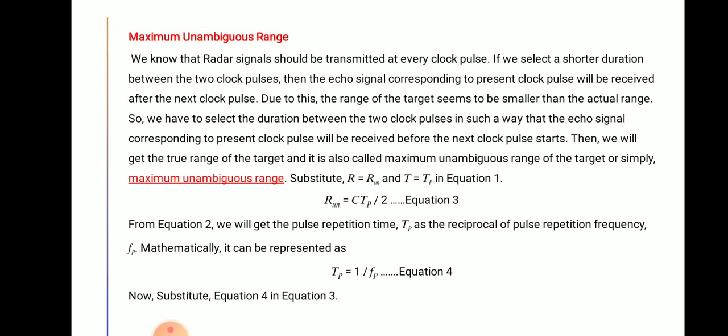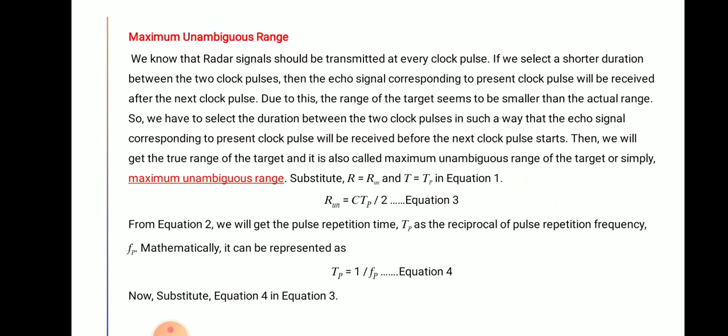Then maximum unambiguous range. We know that radar signal should be transmitted at every clock pulse. If we select a shorter duration between the two clock pulses, then the echo signals corresponding to the present clock pulse will be received after the next clock pulse. Due to this, the range of the target seems to be smaller than the actual range.